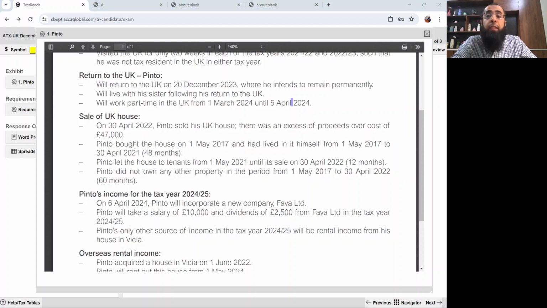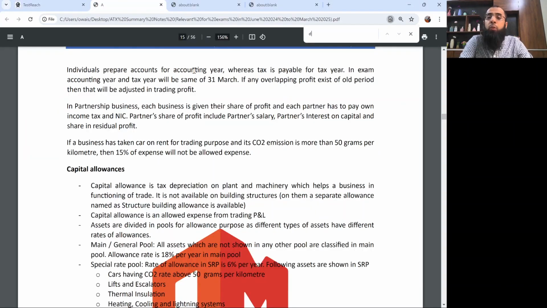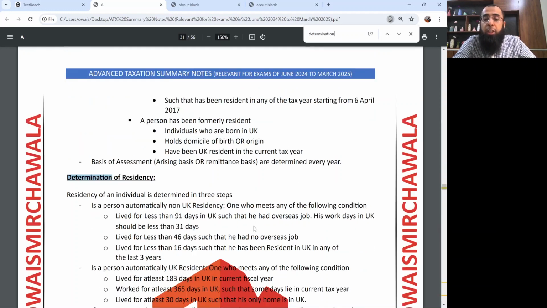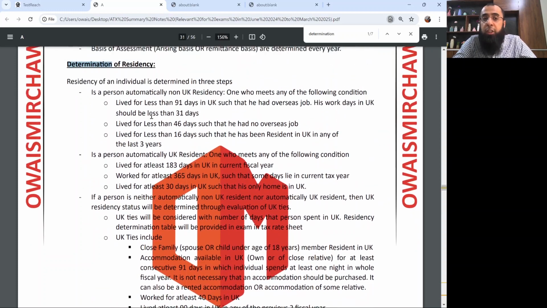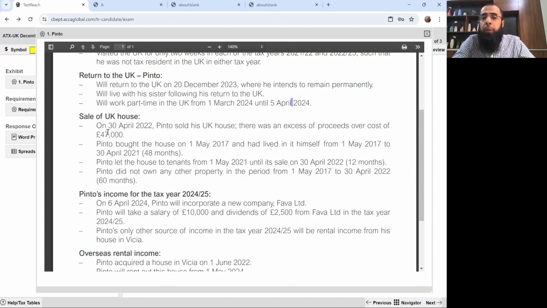Okay, so obviously we'll look at his UK ties, and I hope you all remember the topic of determination of UK residency. If someone has forgotten, just go to summary notes, these lifesaver documents, write determination of residency, and here come all of the rules in relation to determination of residency. Okay, coming back to the question, since we are reading it for the first time, we'll come back to each of the topics in detail.